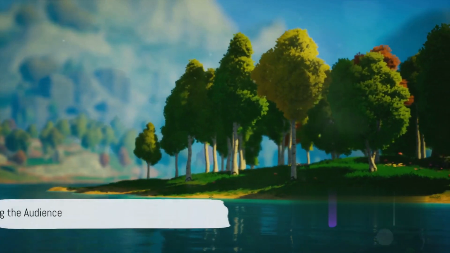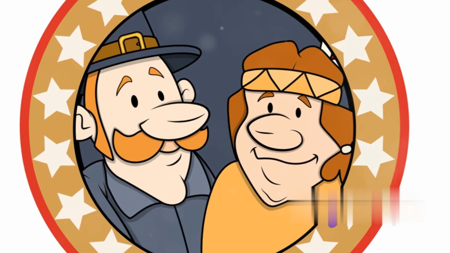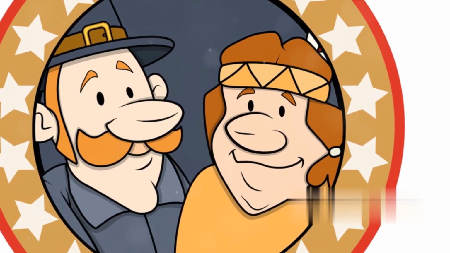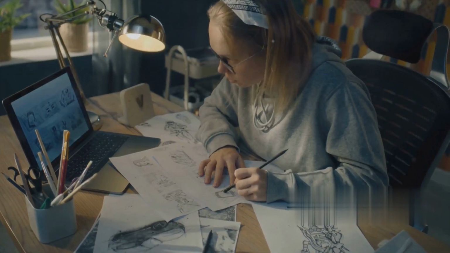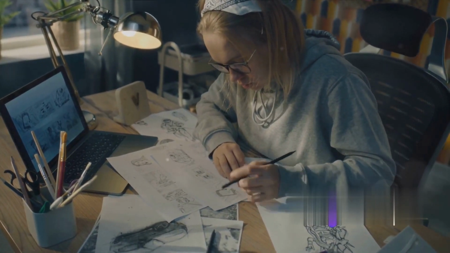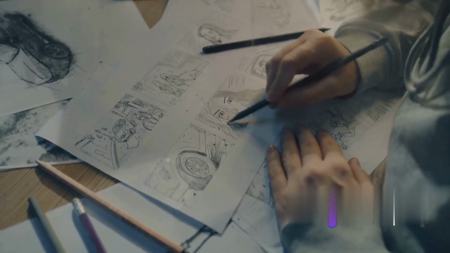Ever fancied creating your own animated cartoons? These vibrant worlds and characters have been captivating audiences for decades, shaping our culture in ways we hardly notice. They've made us laugh, cry, and dream. But have you ever thought of the magic behind these creations? What if you could bring your own stories to life, just like the ones you grew up watching?